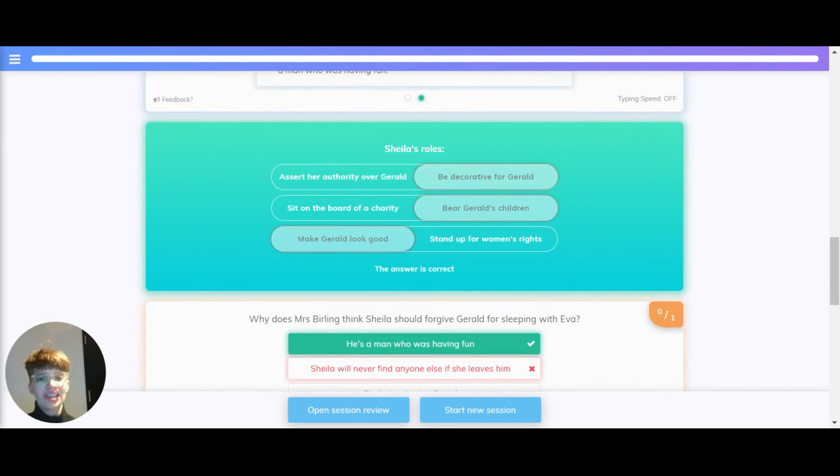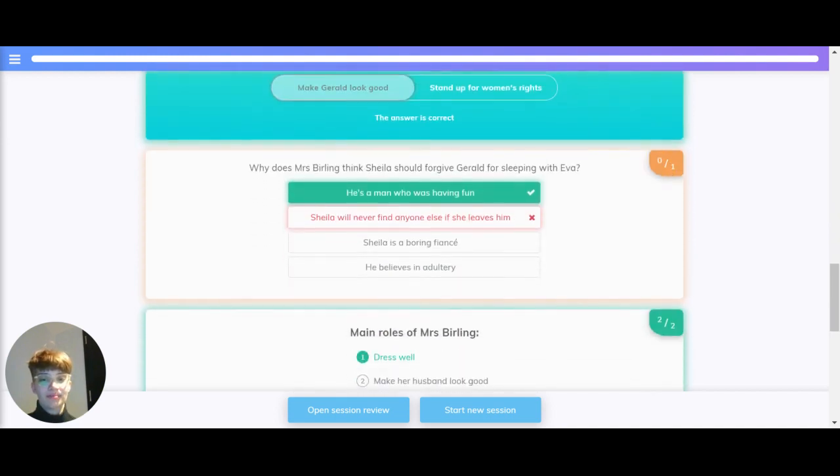Let's recap that. What were Sheila's roles in the play? Is it to assert her authority over Gerald or to be decorative for him? The correct answer is to be decorative for him. Is it to sit on the board of a charity or to bear Gerald's children? The correct answer is to bear Gerald's children. Is it to make Gerald look good or to stand up for women's rights? The correct answer is to make Gerald look good.